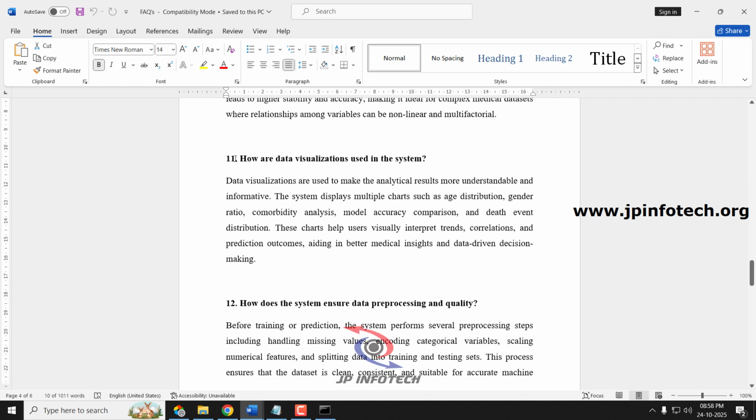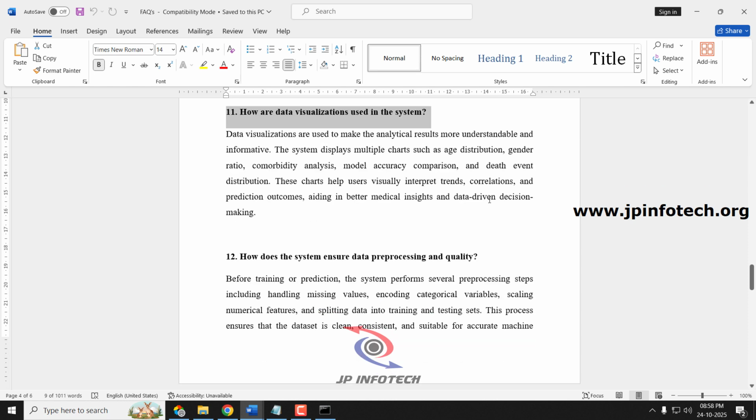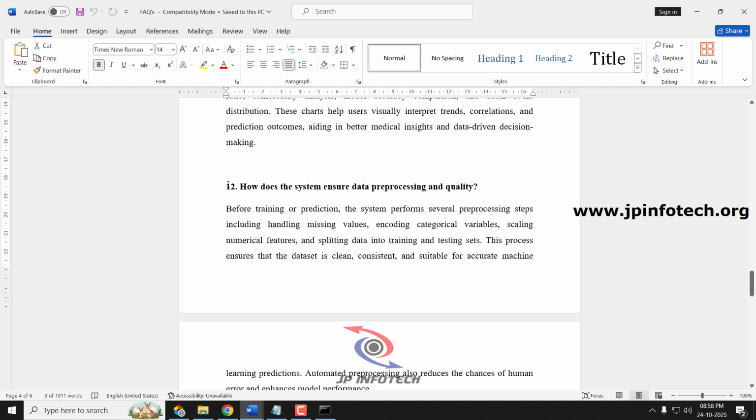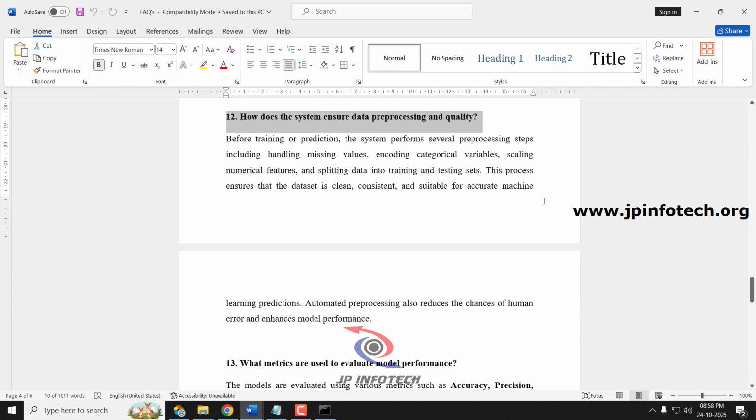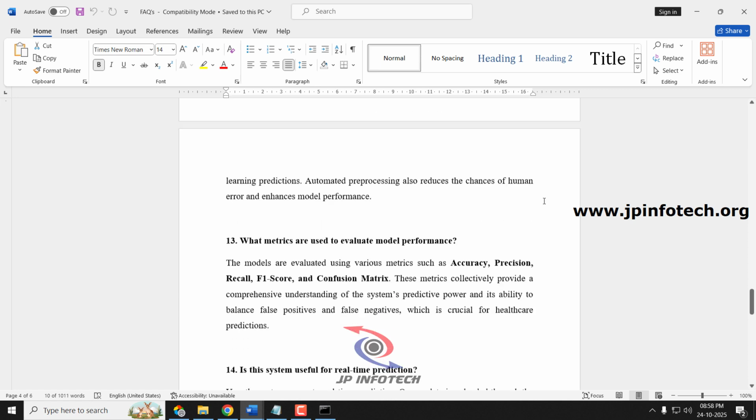Next question, how are the data visualizations used in this project? Here data visualizations are used to make the analytical results more understandable and informative to the user. Next question, how does the system ensure data preprocessing and quality? Before training, the system performs various preprocessing steps, which include handling missing values, encoding categorical variables, scaling numerical features, and splitting data into training and test sets.